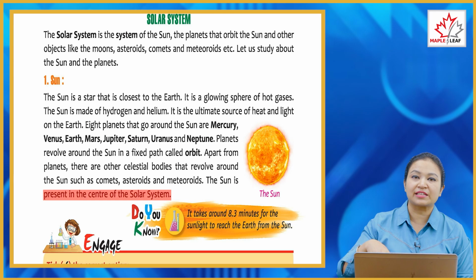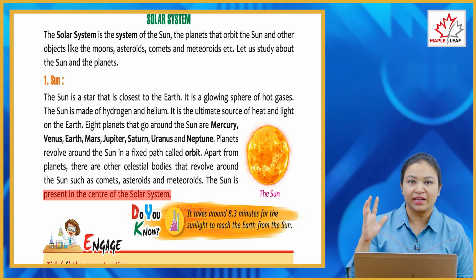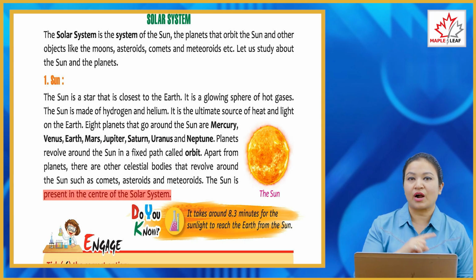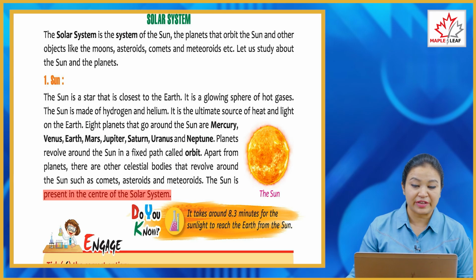So the center is our sun and the 8 planets revolve around the sun on a fixed path which is called orbit. Not only the 8 planets but also comets, asteroids and meteorites, they also revolve around the sun.